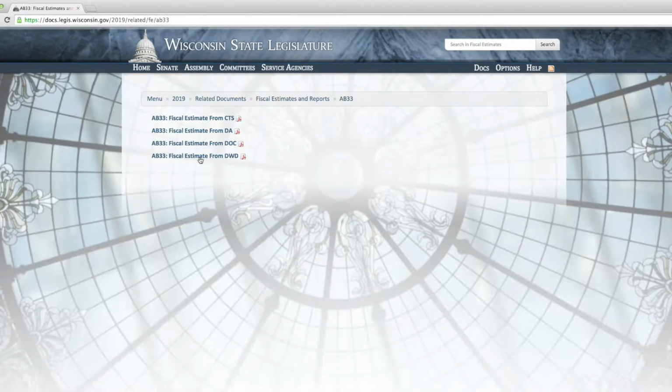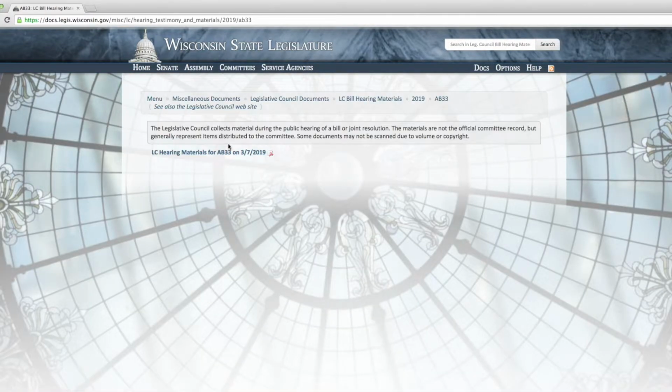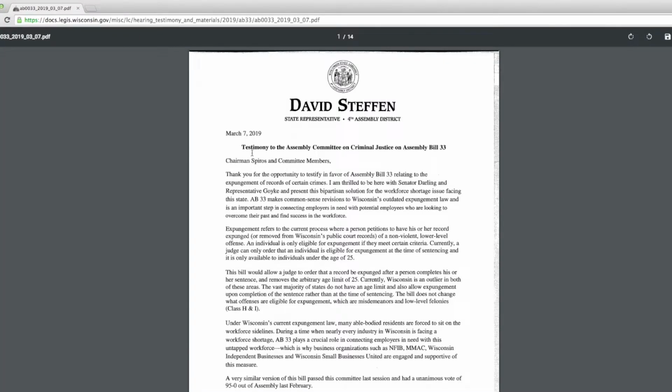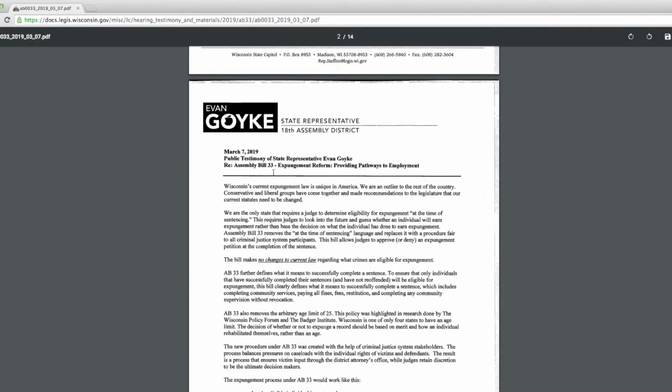Fiscal estimates, these are the different state agencies that have written in to say what the potential cost of the change would be. And then this bill hearing materials is a really interesting one. It shows the actual materials that were submitted when we had a public hearing. So here's the testimony of Representative David Steffen. There's me, my testimony from the hearing on March 11th.